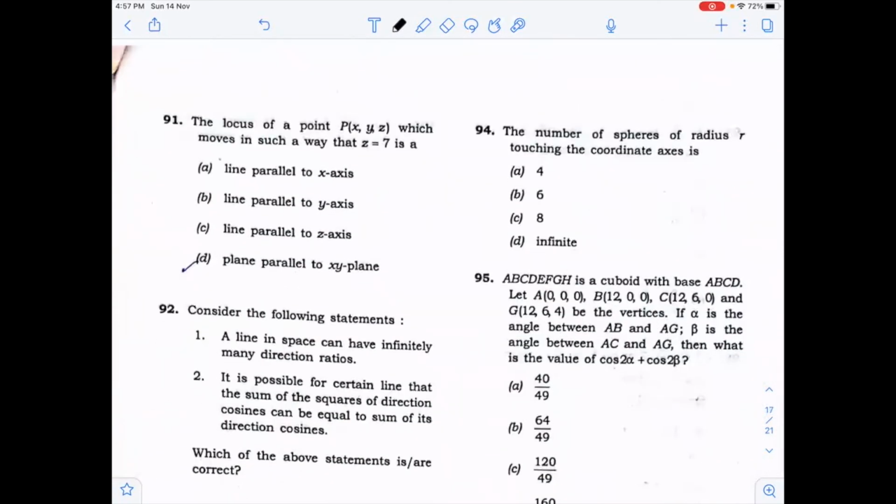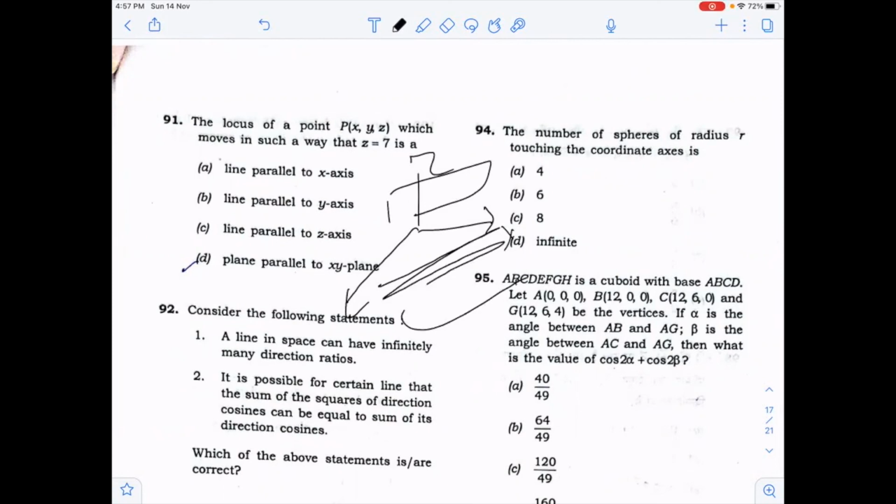The locus of the point which moves in such a way that z is equal to 7. It will be parallel to the xy plane when you draw the coordinate axes, say z is equal to 7. So this will be parallel to the xy plane.